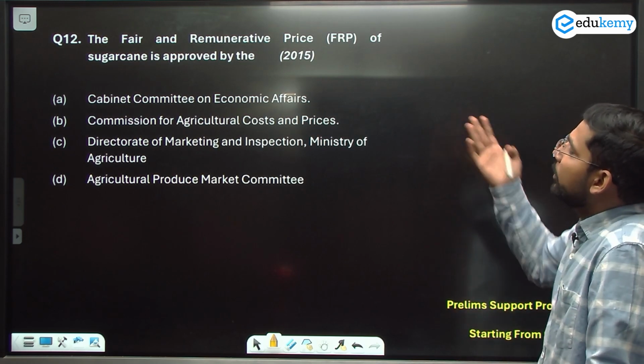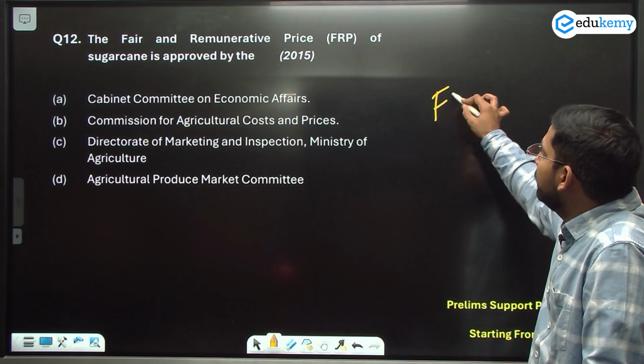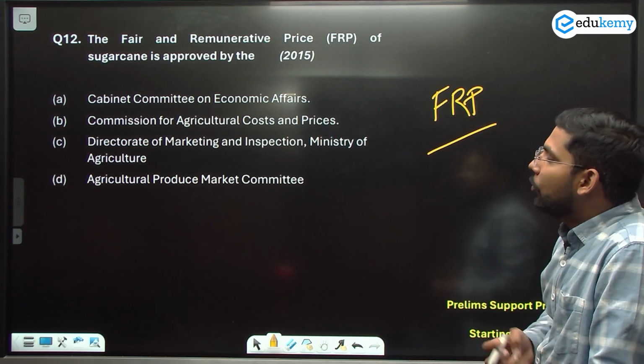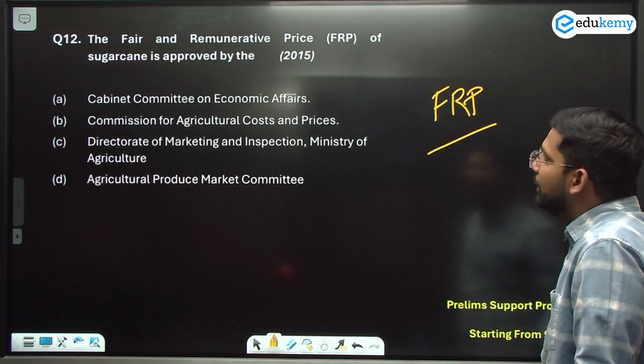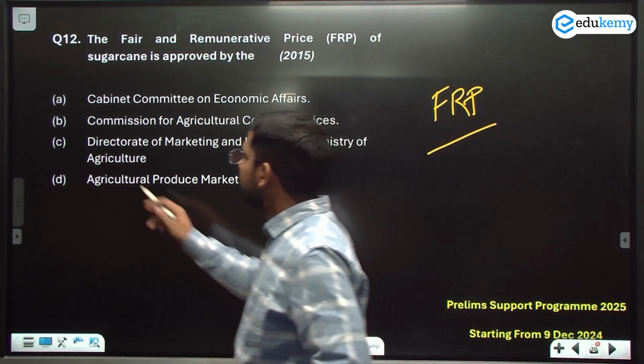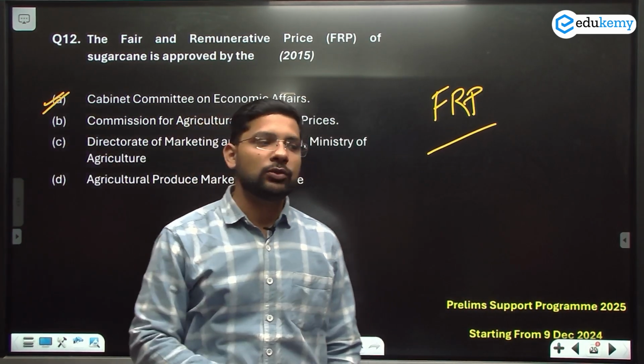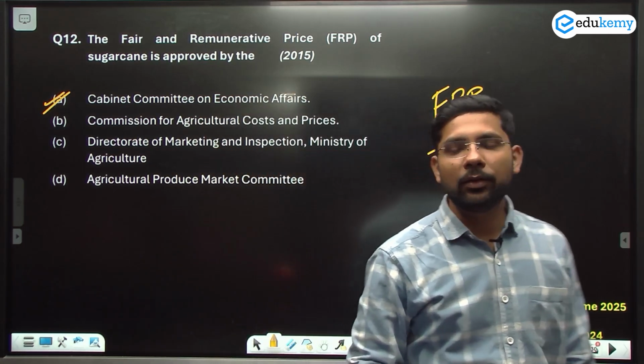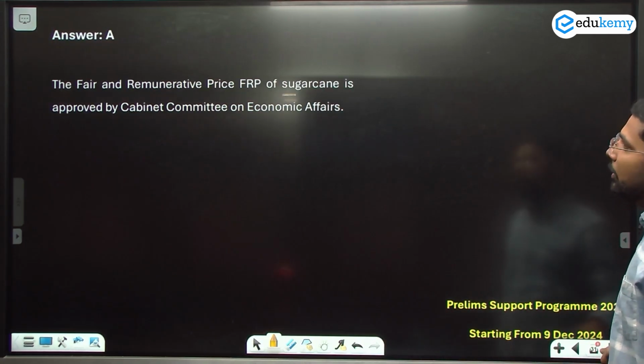The fair and remunerative price, FRP, for sugar cane is approved by कौन करता है sugar cane के लिए FRP? That's the Cabinet Committee on Economic Affairs. They approve the FRP for sugar cane price के लिए, करते हैं Cabinet Committee on Economic Affairs. Now let's move to the next question.